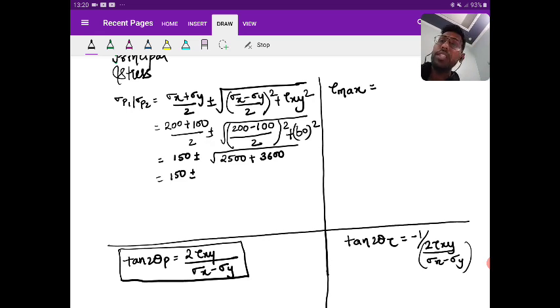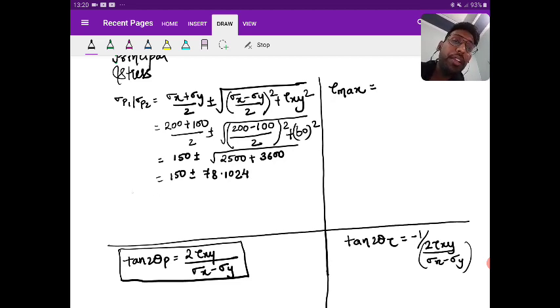So if I find the root, I will get the value as 150 plus minus 78.1024. Okay, this value I am getting. Is it clear?